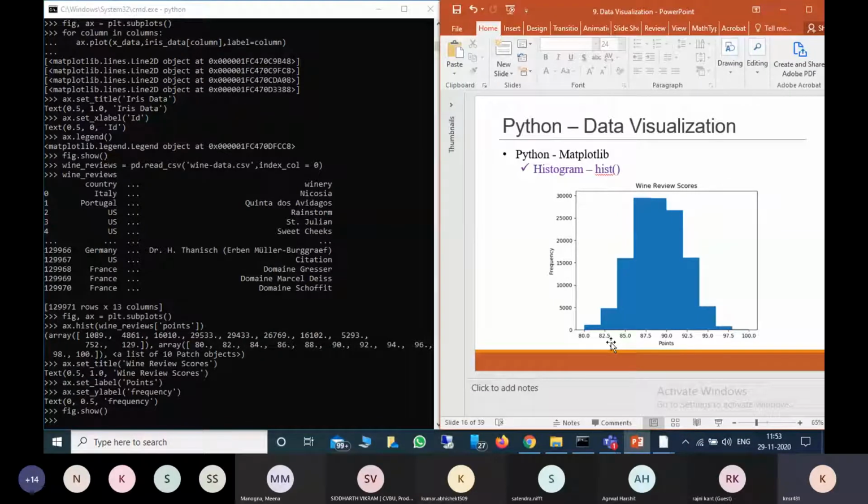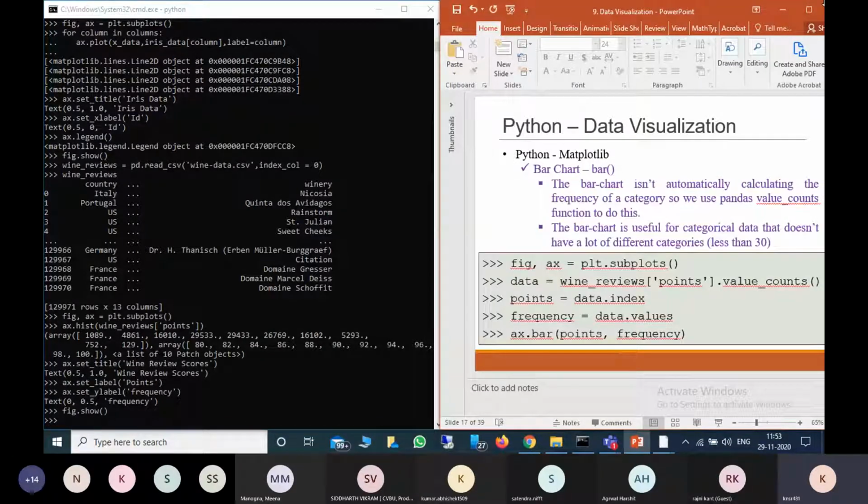If it is fine, then I will move to the next one, that is the bar chart. In a histogram, it will calculate how many times each value occurred, and then it will give the histogram. But here it won't calculate. So here we have to give a function called value_counts.